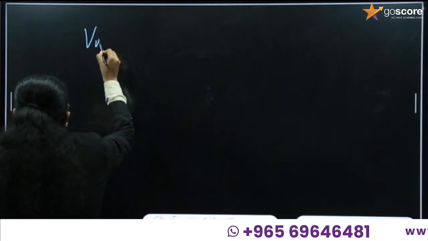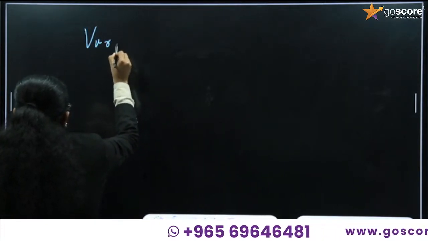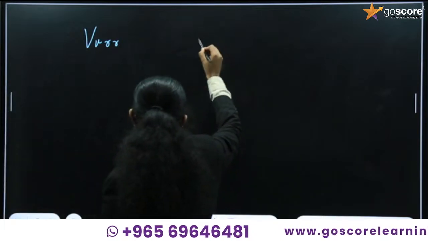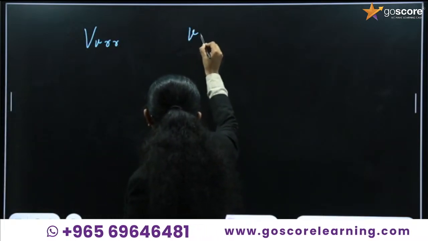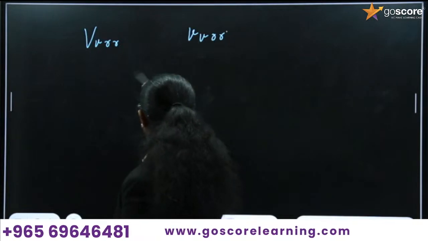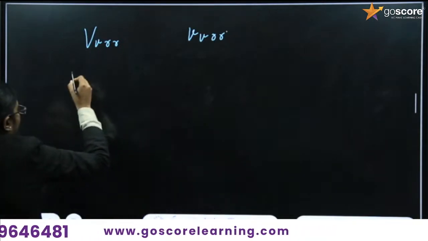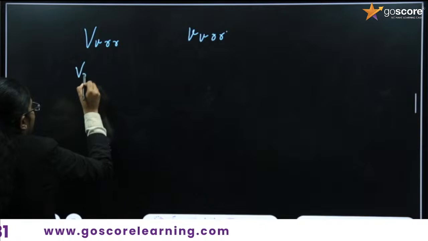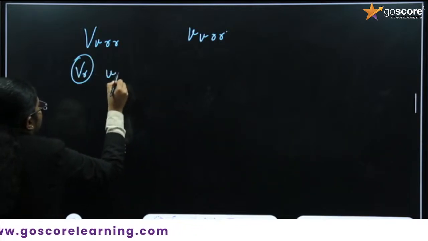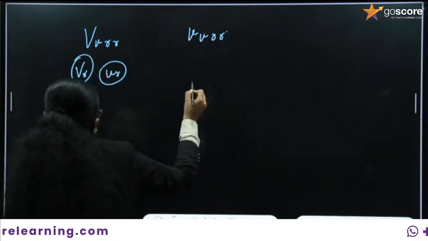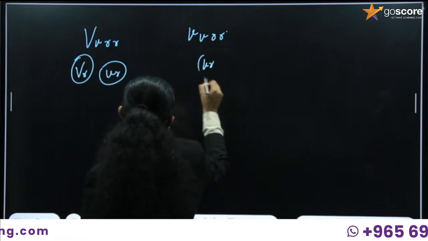Capital V small v is crossed with small r small r, and here small v small r small r. The possible genotype for the gametes: capital V small r, then small v small r. Then here small v and small r is present.